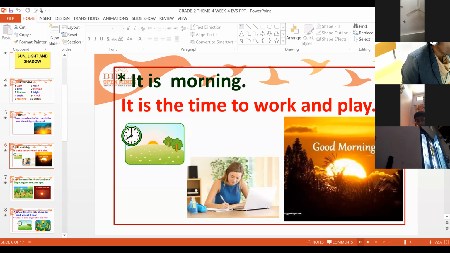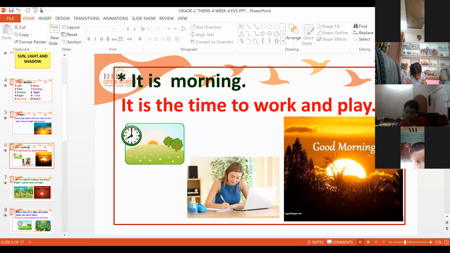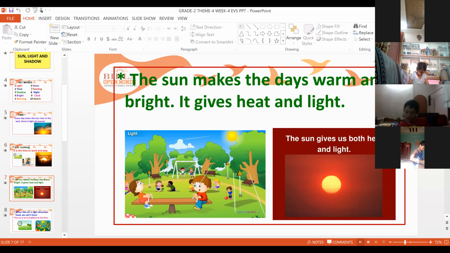But when you come to school, you come to school in the morning. Yes, it is the time to work and play. Next, the sun makes the day warm and bright. It gives us heat and light.